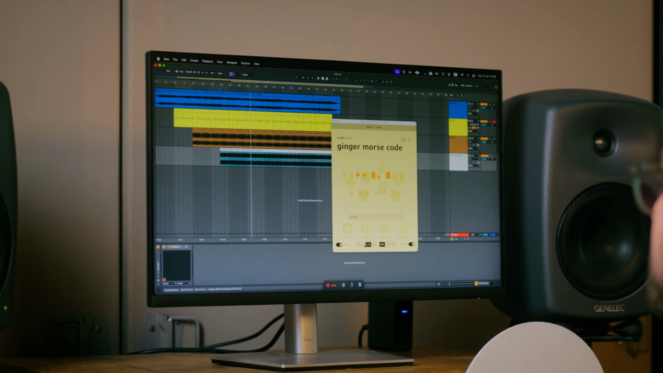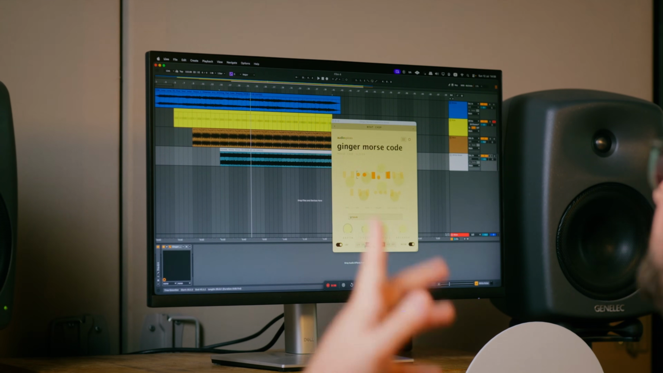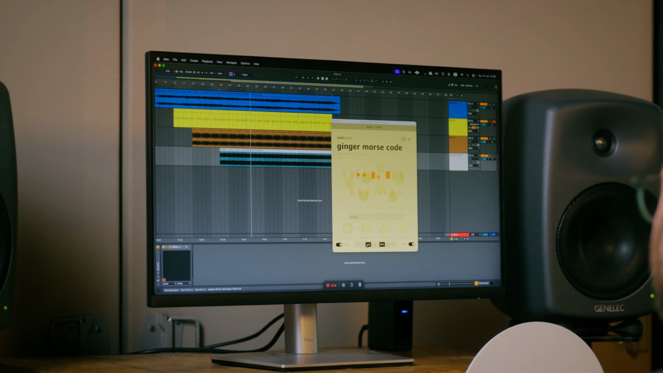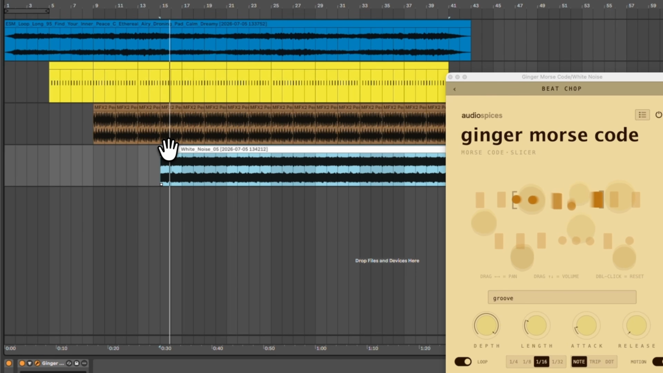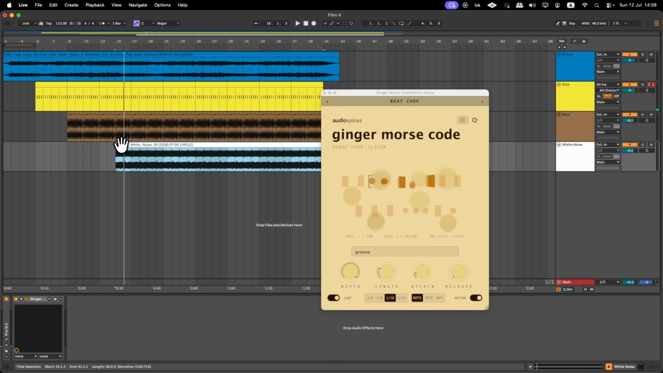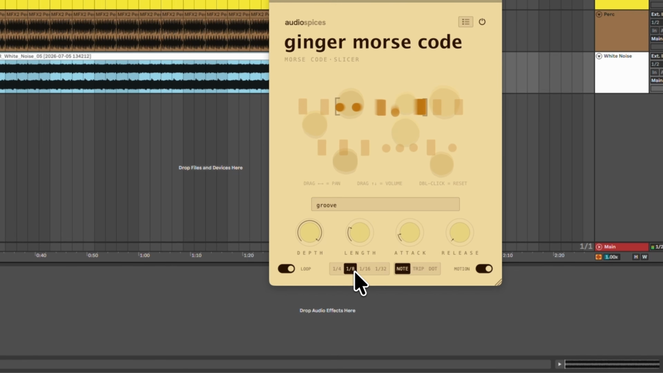I really like the way this plugin turns anything static into a really groovy and random thing, although you can find ways to make it more predictable. You can also change the subdivision of the Morse code. Let's say, for example, 1/16 or 1/8. Let's hear it. This was 1/16 and now 1/8.